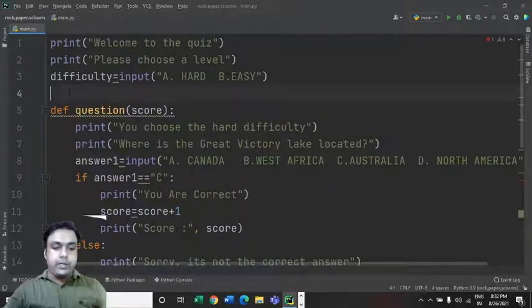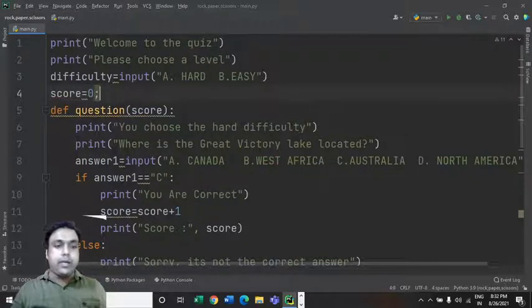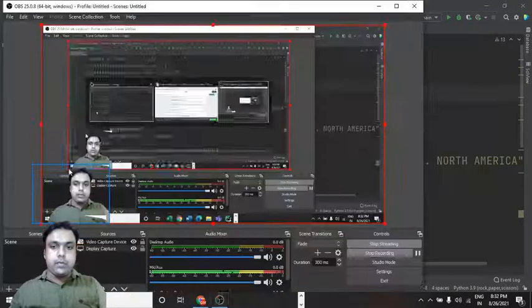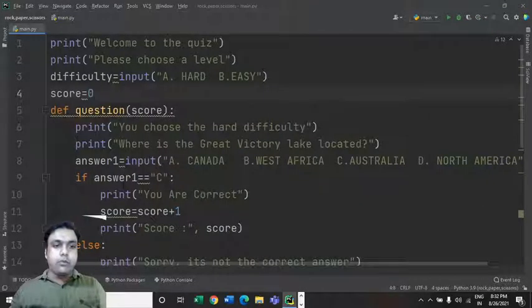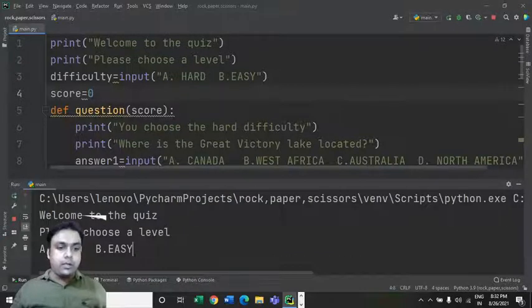Okay, let's define this score variable over here like this. The score is equal to 0. So initially I would like to keep the value of this score as 0. Let's run this code now, and here I would like to define this A.